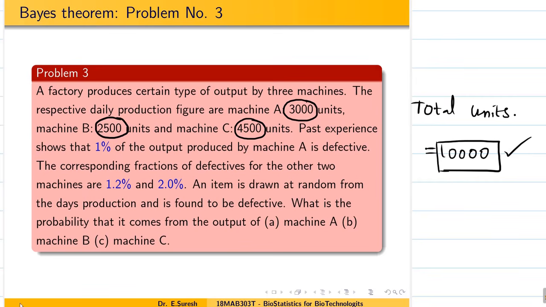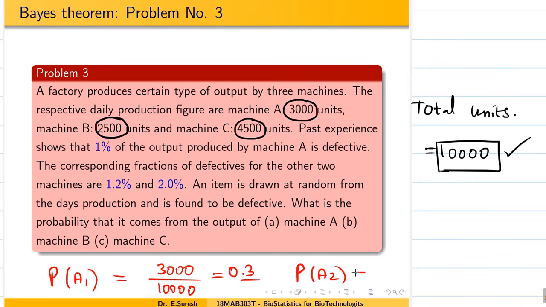Okay. Now the probability of units produced by the first machine, that is A1, is 3000 divided by 10,000. This is how you find the probability of A1. It is going to be 3 by 10, simply 0.3. A2 is 2500, so 0.25.